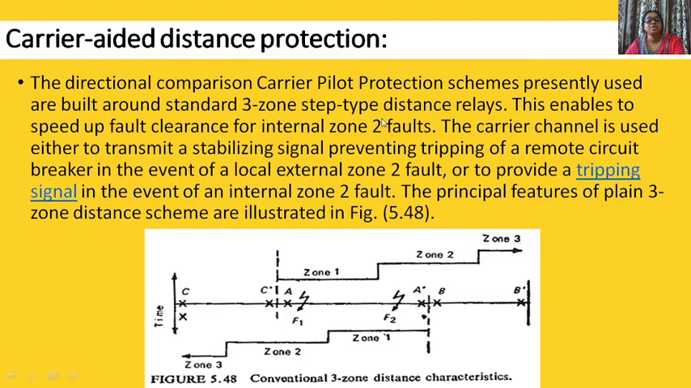Now this scheme is added in 3-step distance protection. Carrier aided distance protection: 80%, 40 to 50%, and then the next backup protection. So in this 20% we are adding this carrier signal.